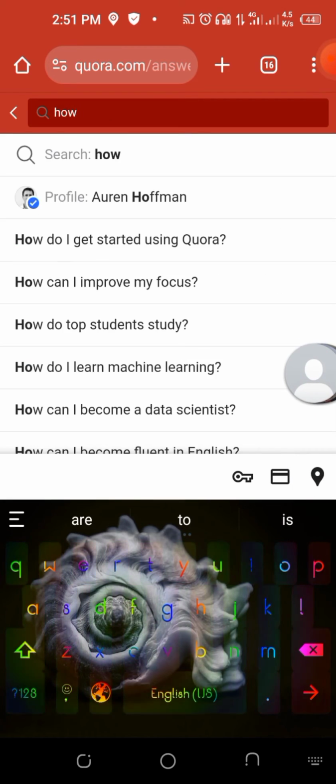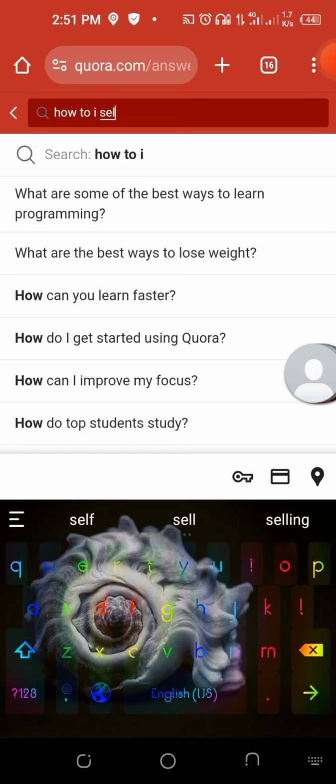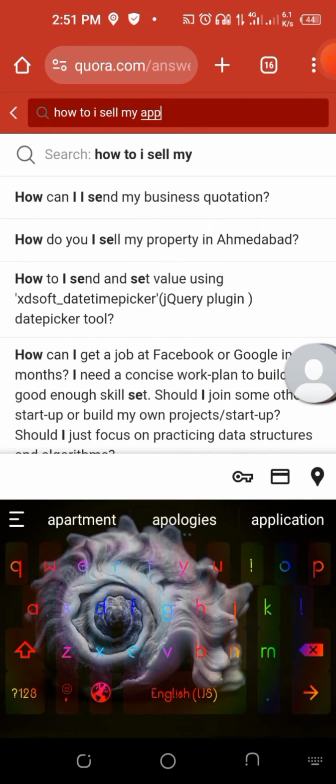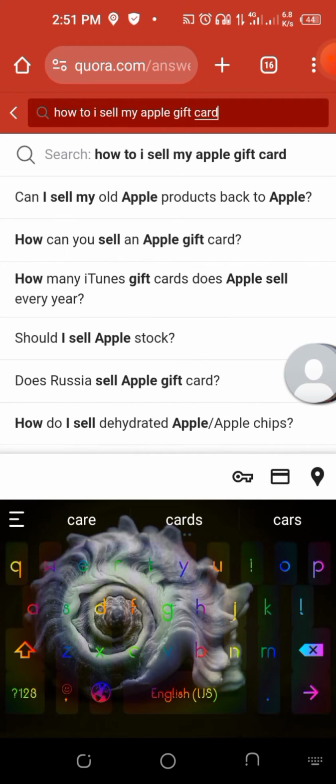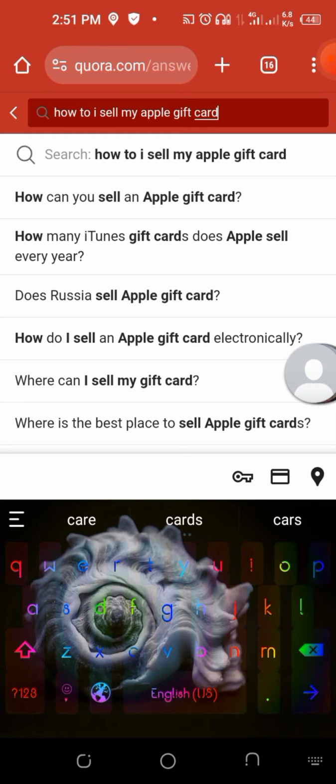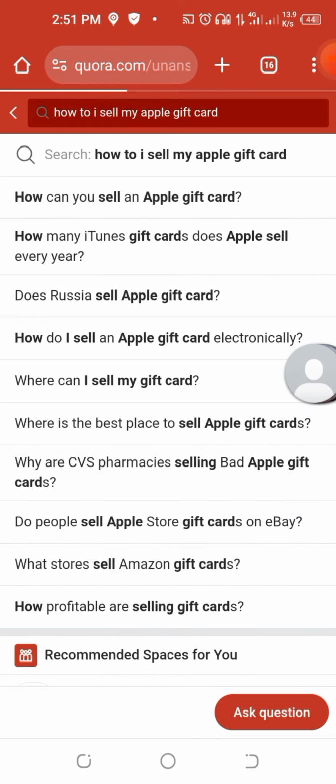How do I sell my Apple gift cards? You can see a lot of questions have been coming up for me. You can see, where can I sell my gift card? How can I sell my Apple gift card? How many gift cards does Apple sell every year? Let's choose one and use it. Does Russia sell gift cards? Let's use this number one. How can you sell an Apple gift card? Let's click on that one.